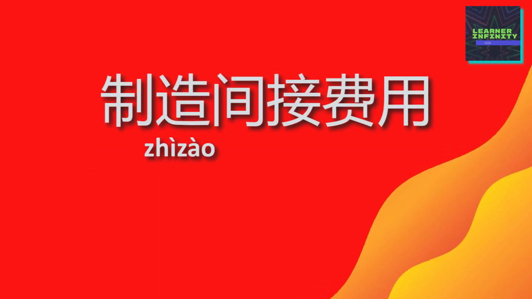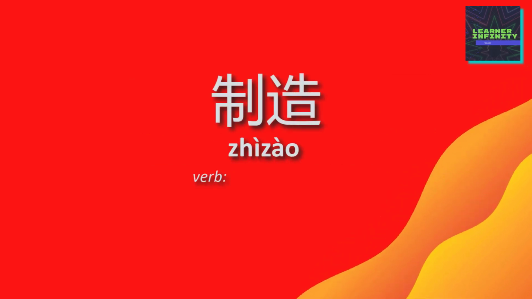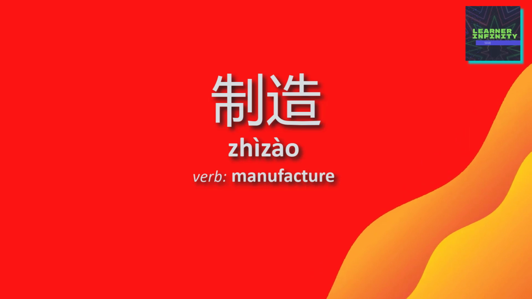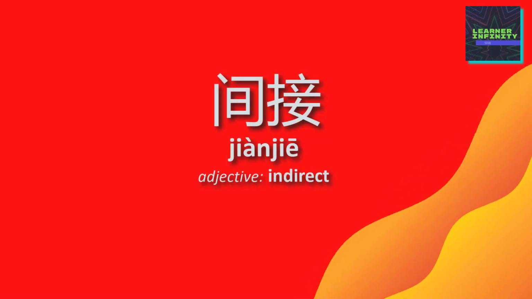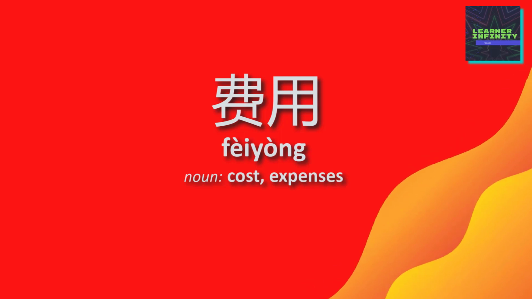Let's talk about 制造间接费用. Let's see how this word was formed. Here's the first part. 制造 is a verb which is defined as to manufacture. Here's the second part. 间接 is an adjective, which means indirect. Now the last part. 费用 is a noun, which means cost, expenses.